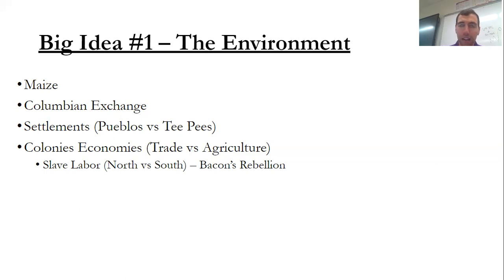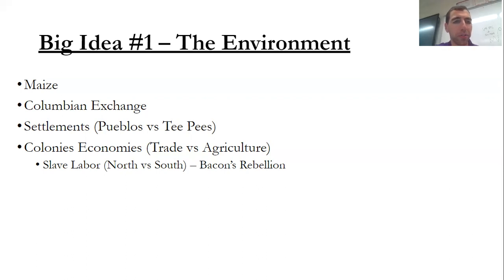Europe brought over livestock such as horses, cows, and pigs, but they also brought over, probably most notably, smallpox, a disease. That is going to be the major killer for Native Americans. Over 90% of Native Americans were killed by this really terrible disease, and it really destroyed a lot of their communities. That's probably one of the biggest environmental impacts of this time.